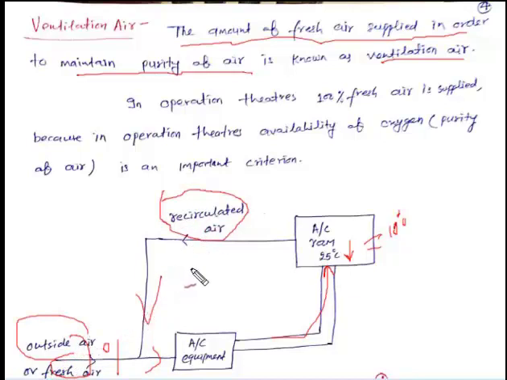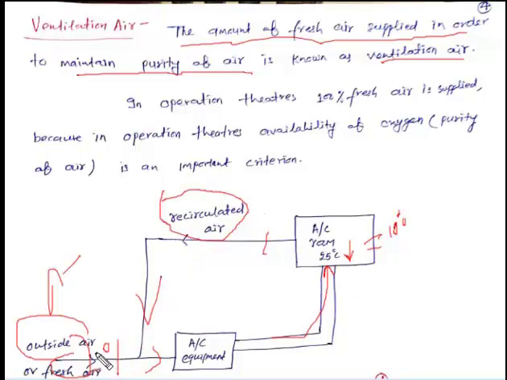Here this is the recirculated air which comes from the room, but here outside air comes from the atmosphere, so it has the higher temperature with respect to recirculated air.